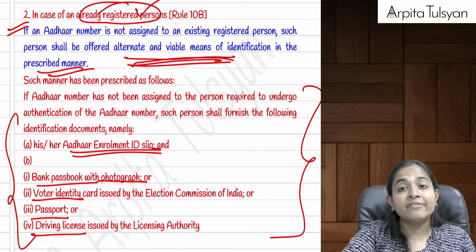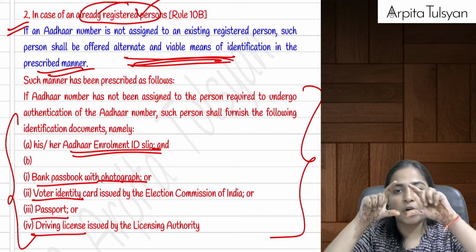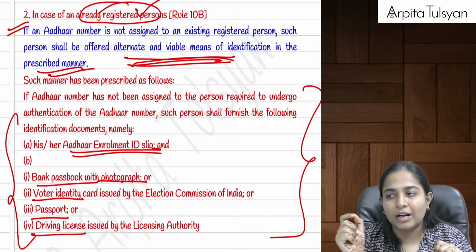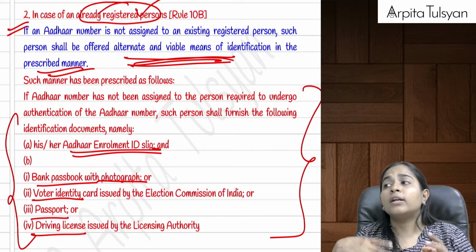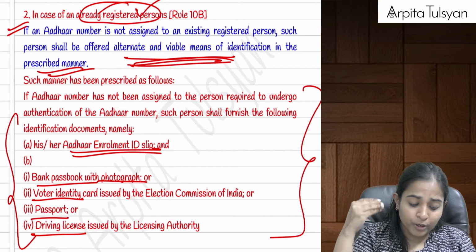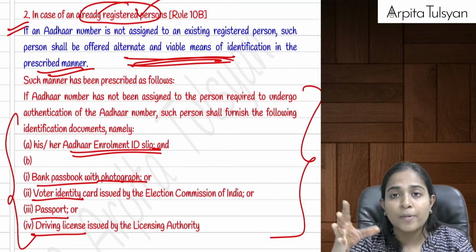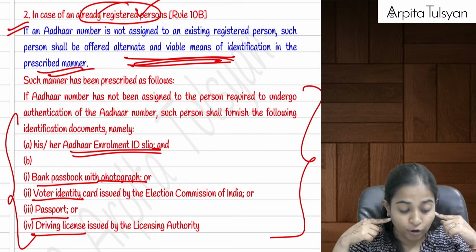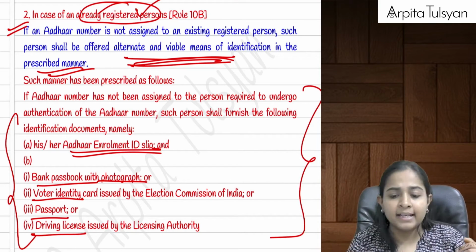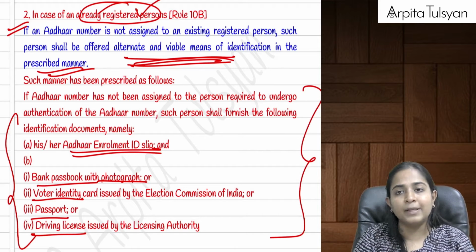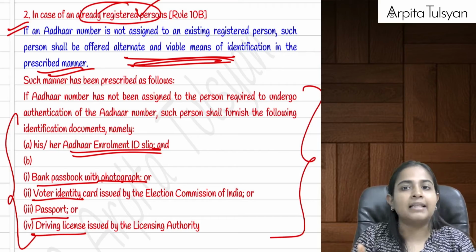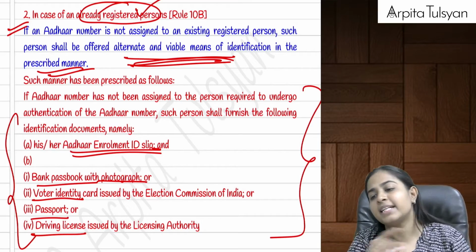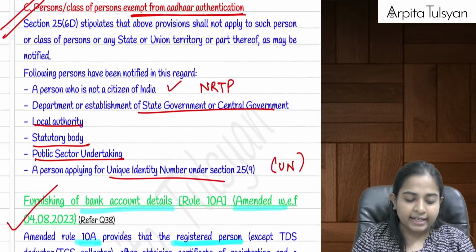Example, let's say they have just applied for their Aadhaar, so an Aadhaar enrollment slip is given before allotment of the Aadhaar number. Use that slip. Or you can use a copy of your passport, a copy of your driving license, a copy of your bank statement or bank passbook with your photo, or your voter ID. These can be used till the time you do not have Aadhaar. And once you get the Aadhaar, within 30 days, make sure that you complete the authentication.